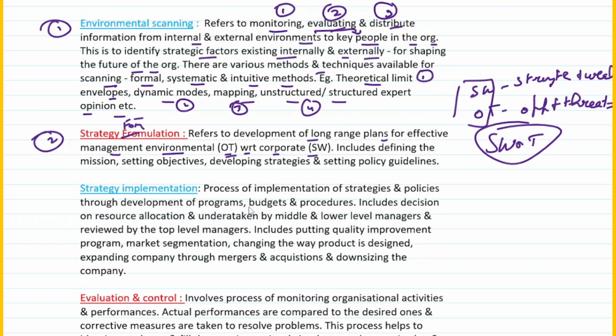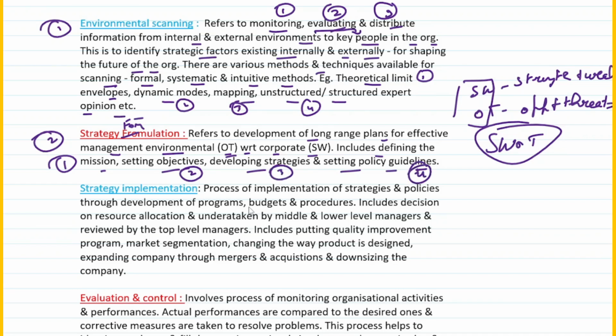So basically strategy formulation refers to development of long range plans. That means what exactly you intend to do with respect to the future, or rather attaining your plans for effective management of environmental opportunities and threats with respect to strengths and weaknesses. It includes defining the mission, setting objectives, developing strategies and setting policy guidelines. So there are basically four things that you do in strategy formulation, right? First you define the mission. What exactly is the mission of the organization? You set the objectives, then you develop the strategies.